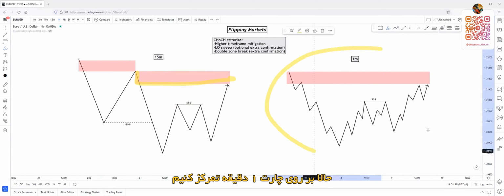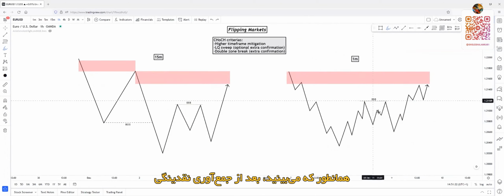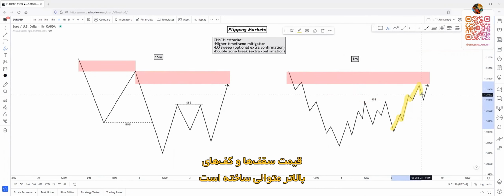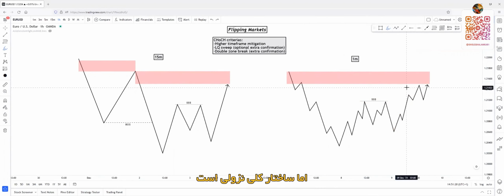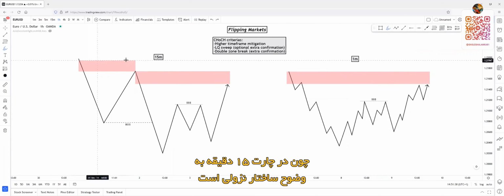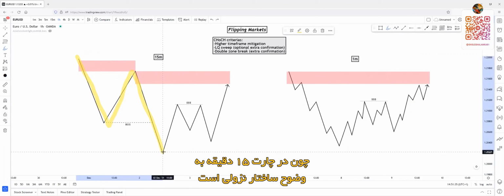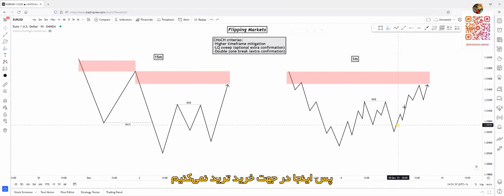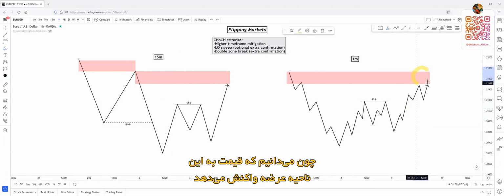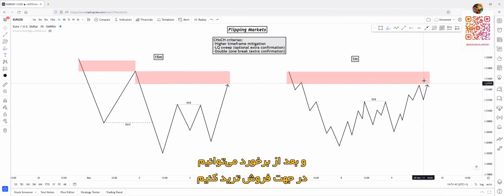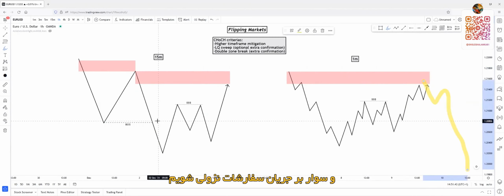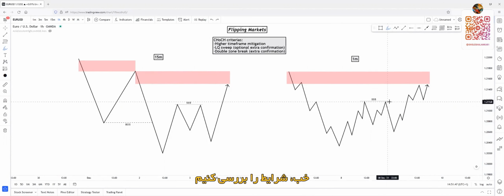So let's focus on the 1 minute chart. As you can see, after the liquidity sweep, price created a series of higher highs and higher lows, but the overall structure is bearish, as you know, because the 15-minute structure here, we can easily read that it's bearish. So we won't hop in a long trade here because we know that price will react on this supply zone. And after the reaction, we can enter a short trade and ride the expected order flow, which is bearish.